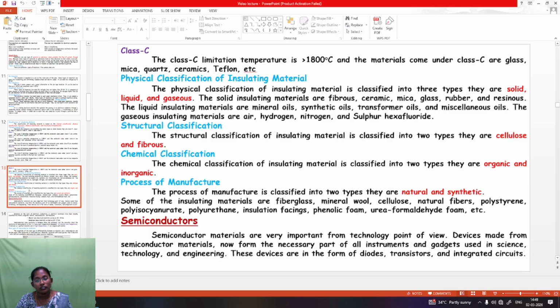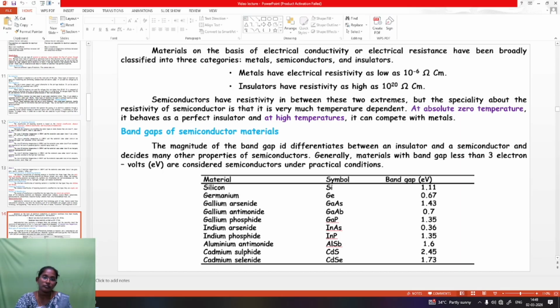Then next we are going to see about the semiconductors. Semiconductor materials are very important from the technology point of view. Devices made from semiconductor materials now form a necessary part of all instruments and gadgets used in science, technology and engineering. These devices are in the form of diodes, transistors and integrated circuits.